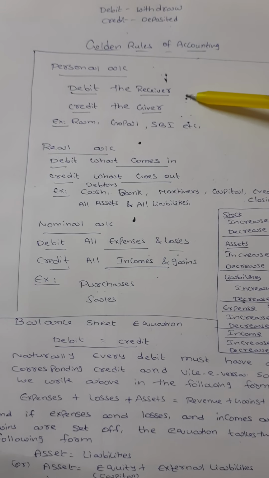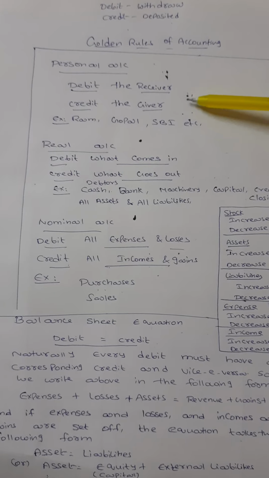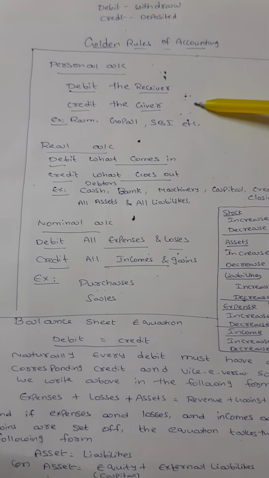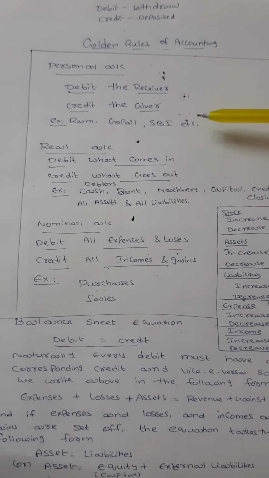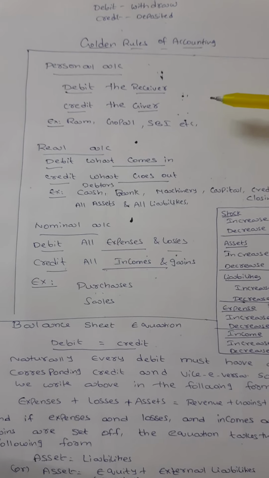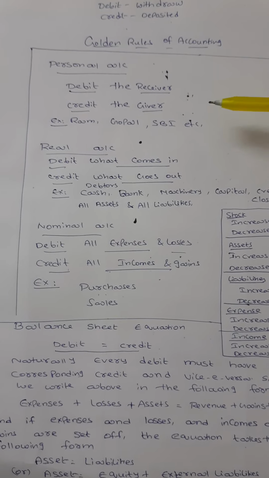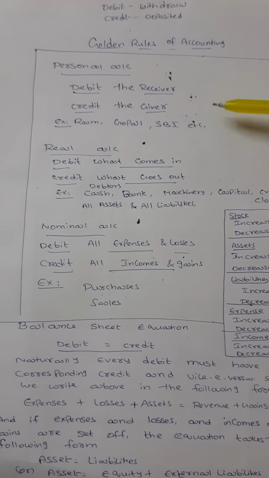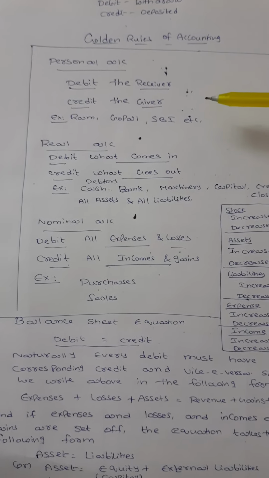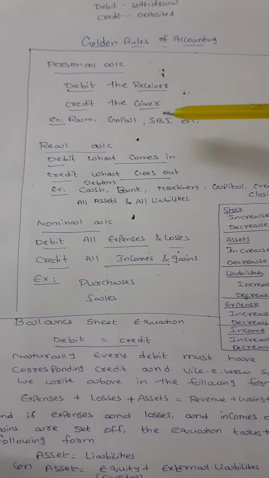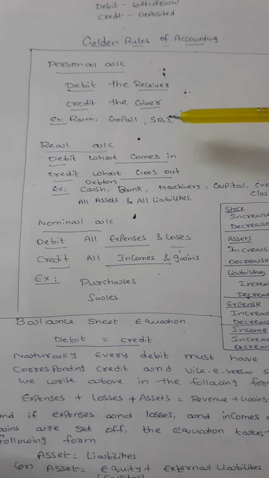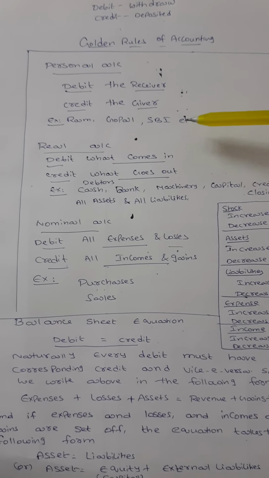So cash deposited into bank, take an example. You are depositing cash, so you are giving cash, that's why it is credited in your account. But in which place are you depositing cash? Bank is the receiver, that's why bank should be debited. You understand the two aspects. Bank is a receiver, that's why in the bank column it is debited, and in your place it is credited, the giver. So take an example of individual accounts: personal account is nothing but individual accounts like Ram, Gopal and SBI, etc.